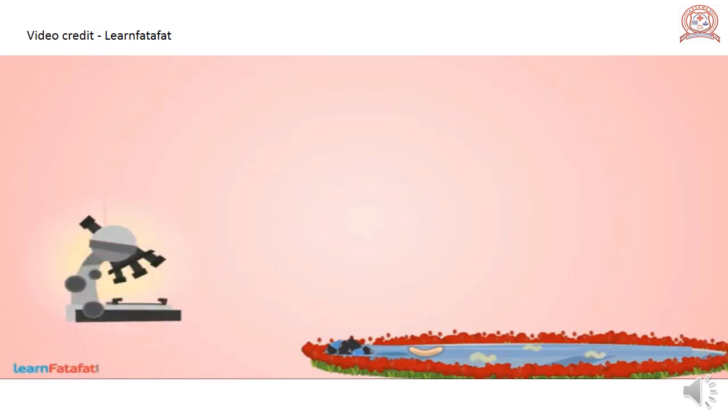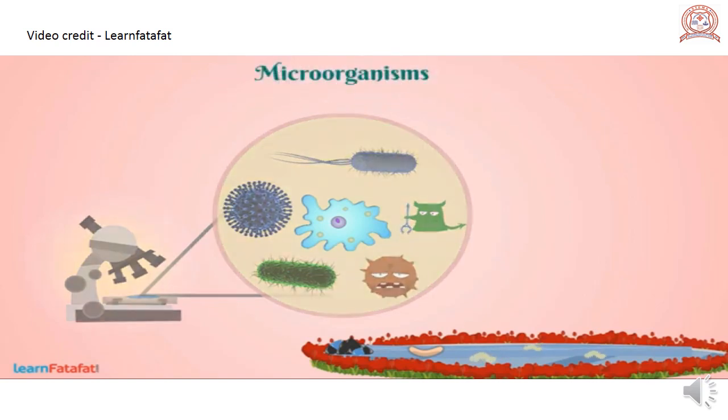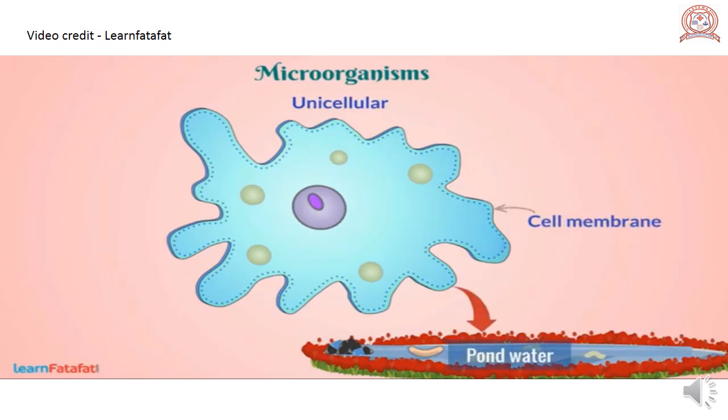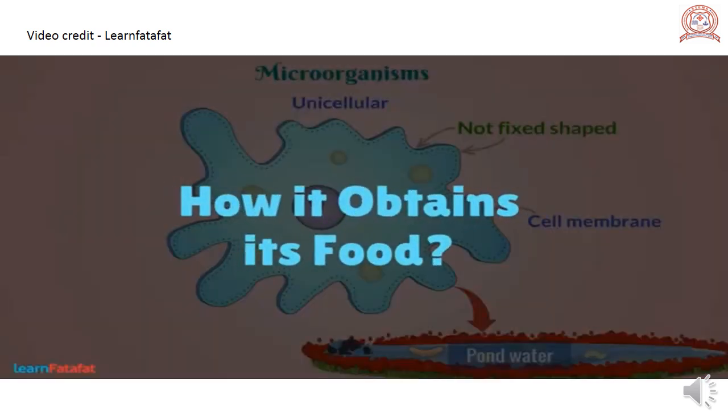There are some organisms which we cannot see with only eyes. We need a special instrument called microscope to view them. These organisms are called microorganisms. Amoeba is a microorganism which has only a single-cell body. It is found in pond water. It does not have a fixed shape like other organisms. In that sense, it is interesting to know how it obtains its food.